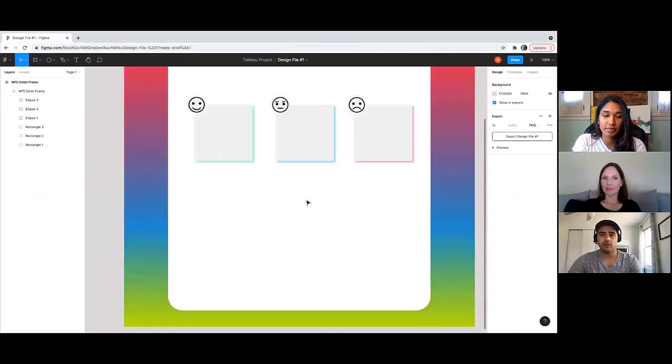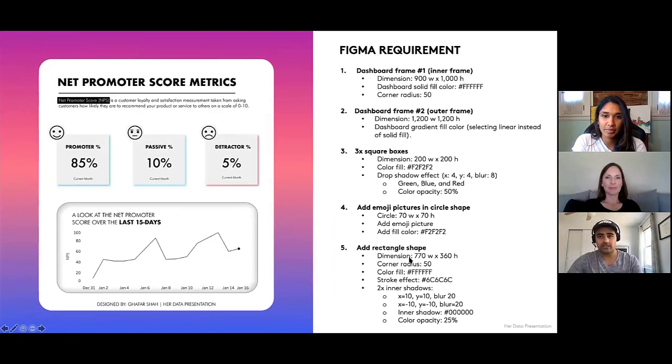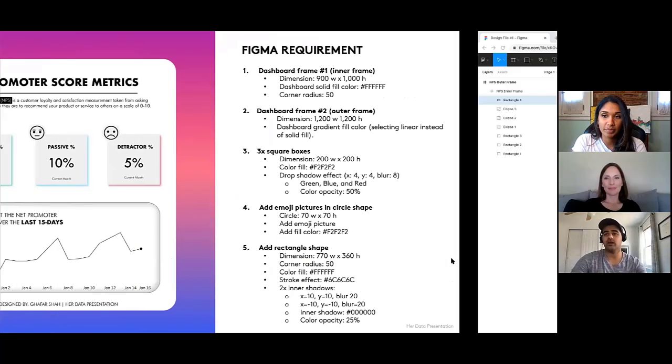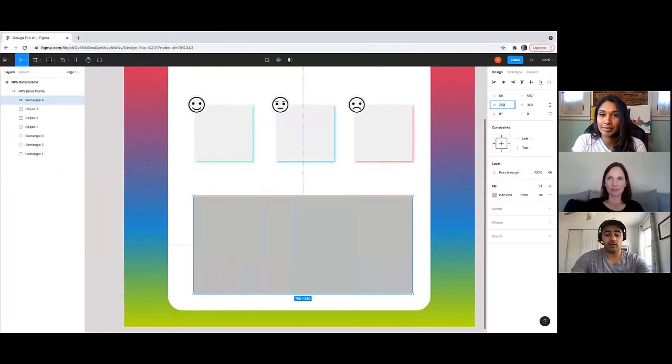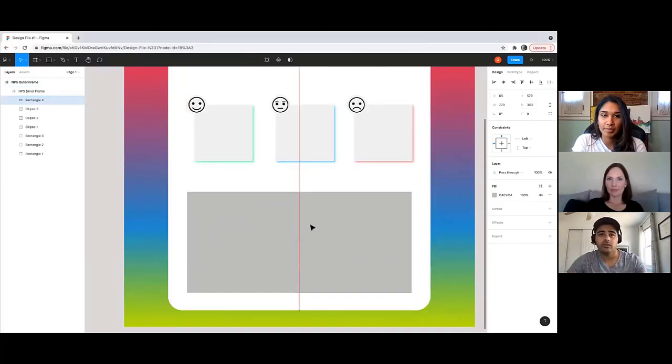To add in a rectangle, we just need to go back to the shape tools. Hover over it, it says shape tools. Select rectangle. Draw your rectangle. And then let's see, the dimension is 770 width, 360 height. So 770 width, 360 height. Let's align it a little bit to the center.